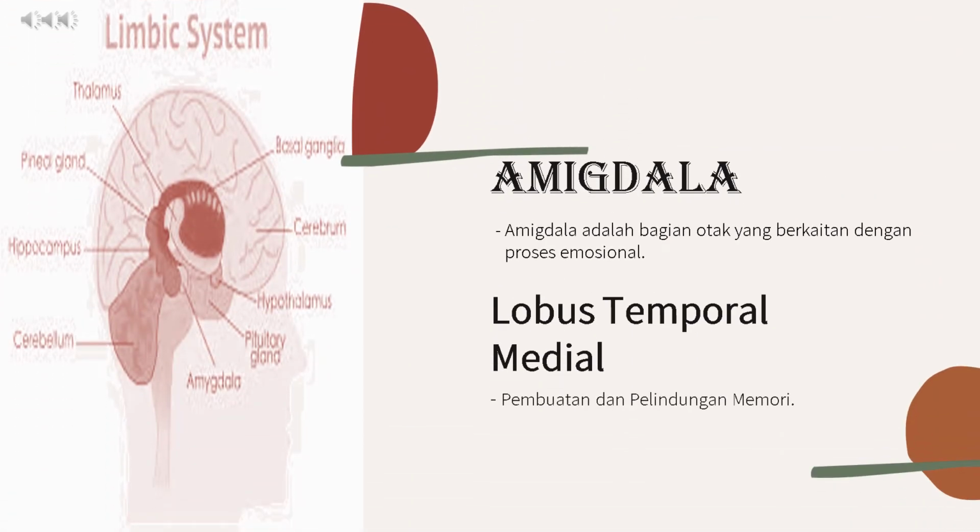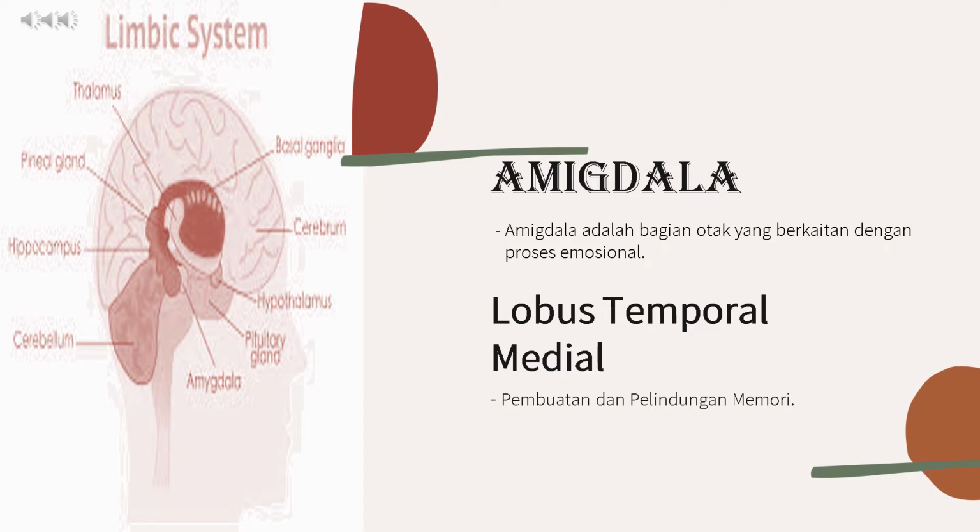The amygdala is the part of the brain associated with emotional process. In Greek, the amygdala means almond, called so because the shape of the structure is similar to almonds. The amygdala is located in the medial temporal lobe, which is responsible for making and protecting memory, language recognition, and auditory perception, just in front of the hippocampus. The amygdala is a part of the limbic system, a neural network that mediates many aspects of emotion and memory.